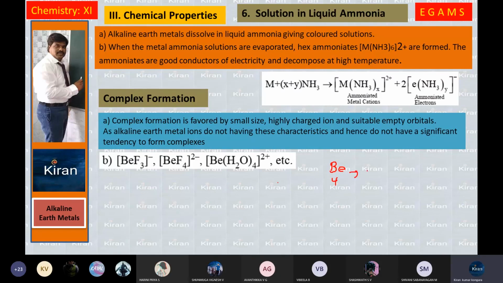The electronic configuration is 1s2, 2s2, 2p0. There are no electrons present in the p orbitals. So 1s2, 2s2, 2p0: the s has 2 electrons, and in the p orbital there are no electrons. It means vacant orbitals are available in beryllium.